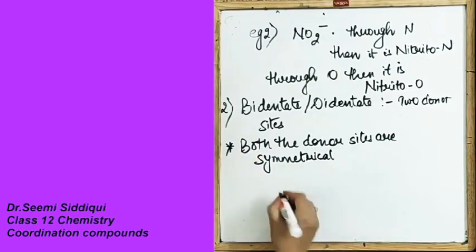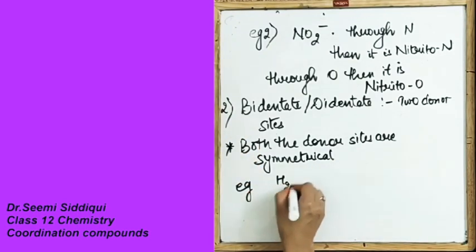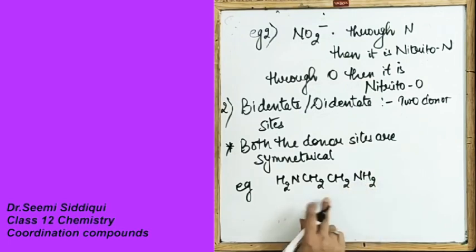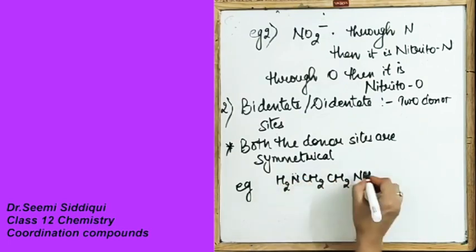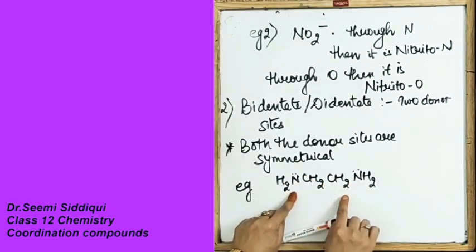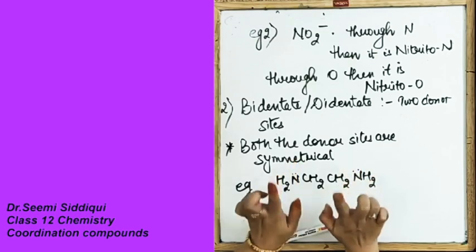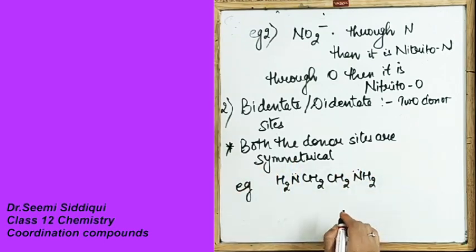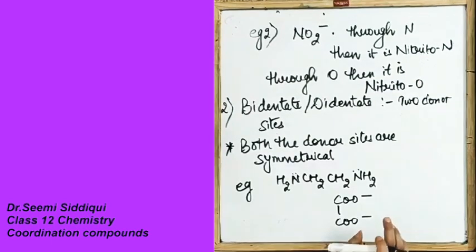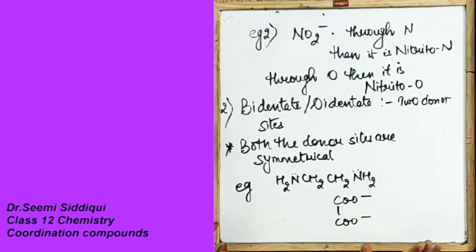For example, if we take ethylene diamine, it can bind from here and here, meaning whenever it forms a complex, it forms from both ends. Similarly, we take the example of the oxalate ion, COO minus COO minus. When it forms a bond, it forms it through this oxygen and through this oxygen. It has two donor sites. Clear?